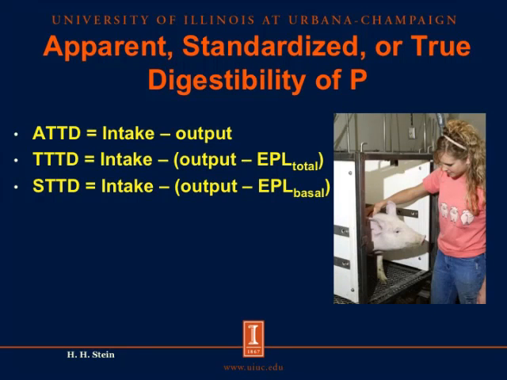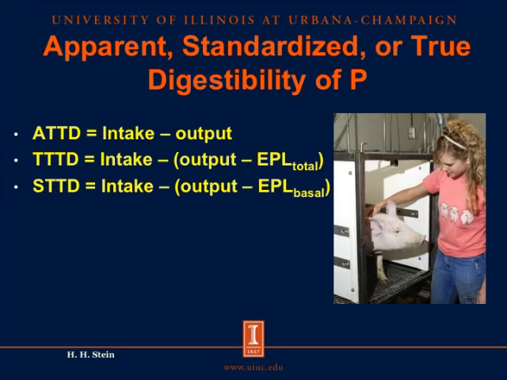The next question then is, do we need to determine apparent total tract digestibility values, standardized total tract digestibility values, or true total tract digestibility values? And values for the apparent total tract digestibility of phosphorus are calculated very easily from pigs inserted into metabolism cages, and we simply measure the total intake of phosphorus and we subtract the fecal output of phosphorus. And when we do that, we have the apparent total tract digestibility values.